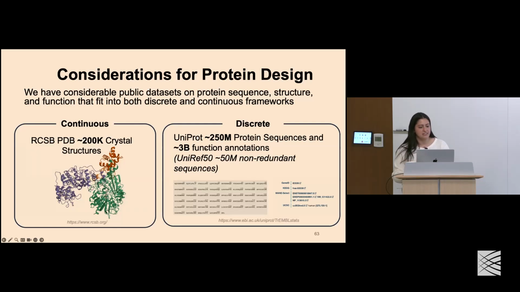Similarly, in the discrete case, I've given this example on protein sequences. On UniProt, there's around 250 million proteins. UniRef50 is the subset of non-redundant sequences in this data set. And a lot of these are annotated as well, which fit nicely into this discrete framework of having a textual representation of the function as well as a textual representation of the protein sequence.